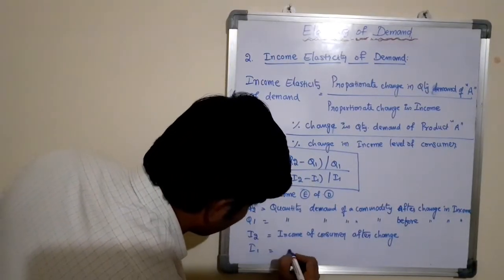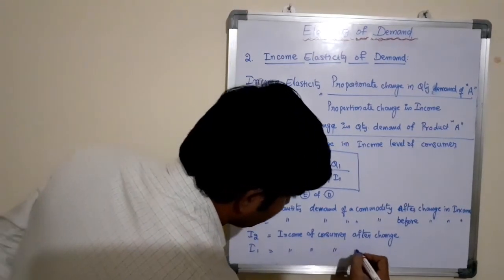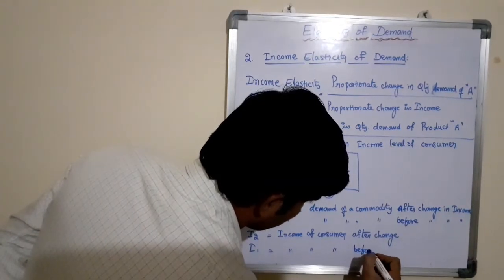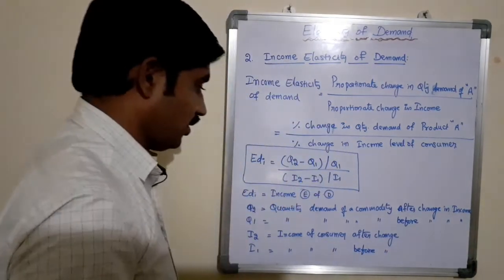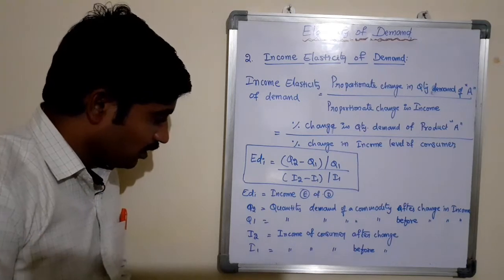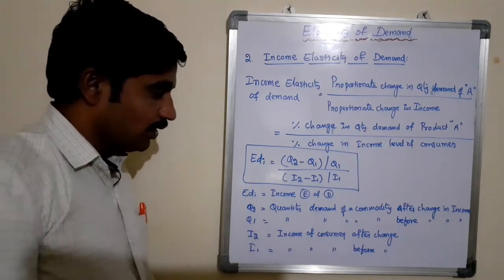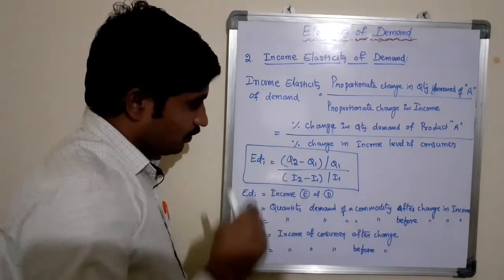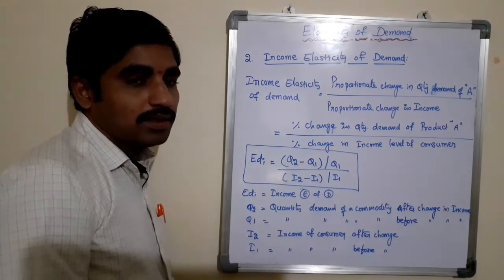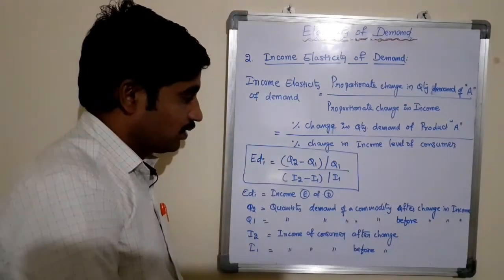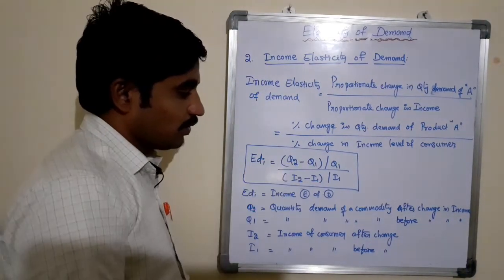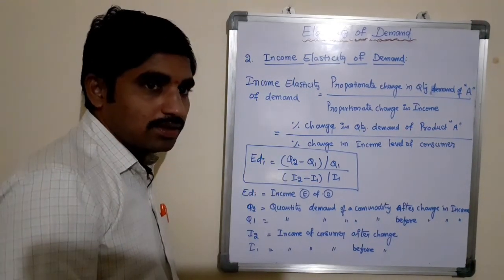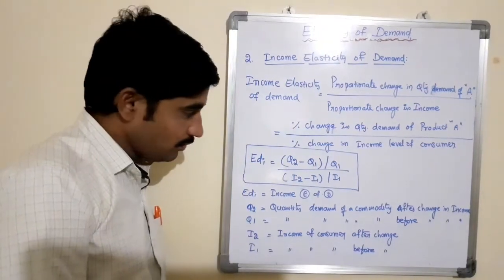I1 means income of consumer before change. So these are the variables that we need to identify in order to measure the income elasticity of demand. This is a formula used to calculate income elasticity of demand.